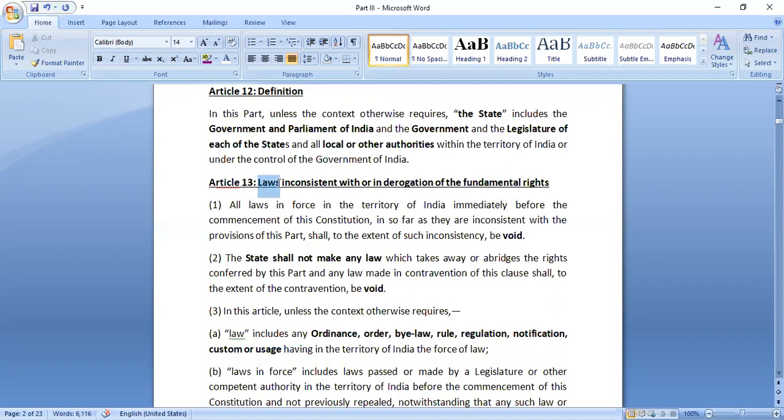Now, this term law, what may it include? It may include laws made by parliament, laws made by state legislatures, ordinances, orders, bylaws, rules, regulations, notifications, customs, and usages. So it may include anything which would be applicable to people of India. Bylaws would mean, maybe, any laws that are made by a certain university, right? All of those things are included under the definition of law.